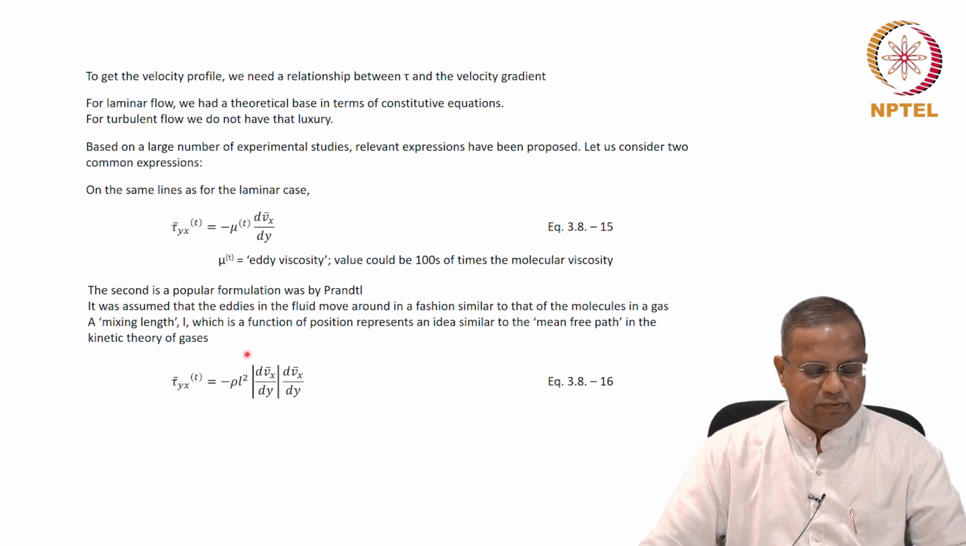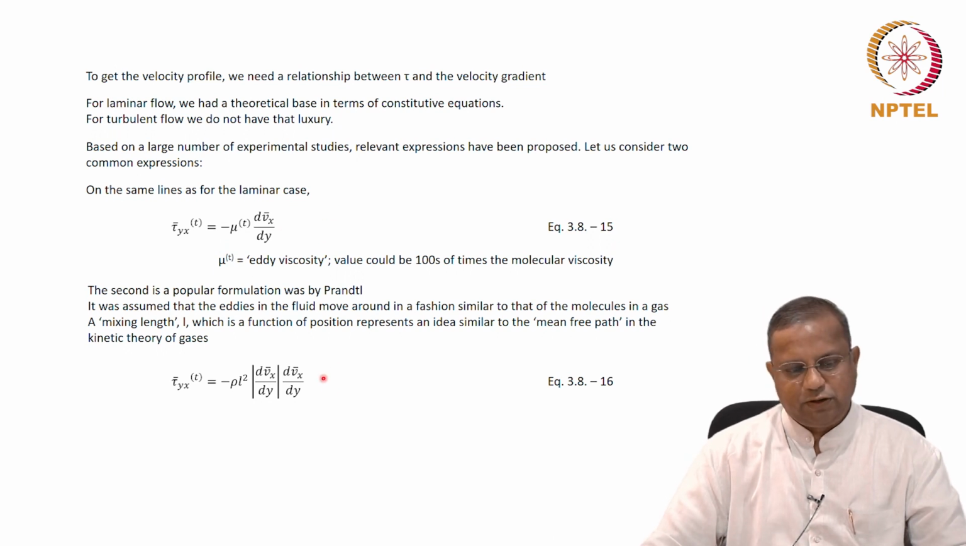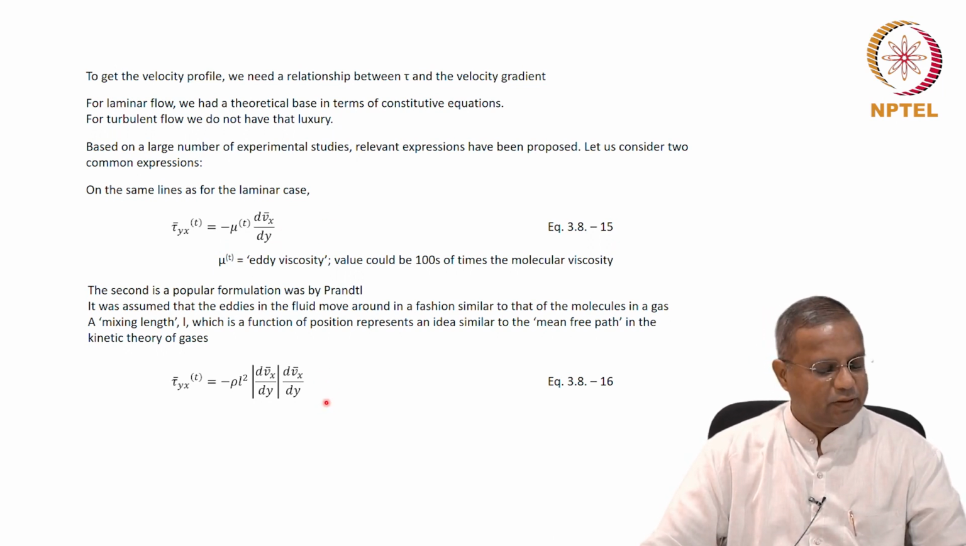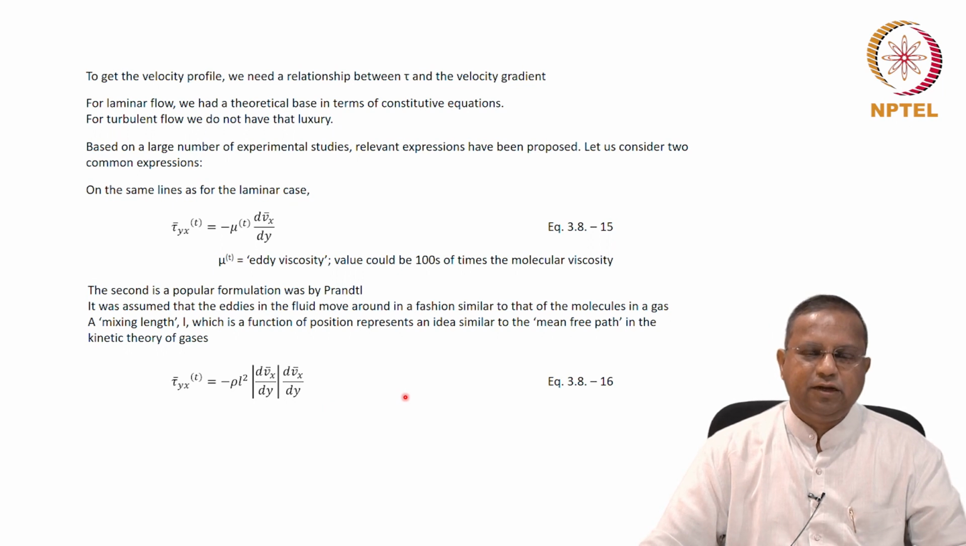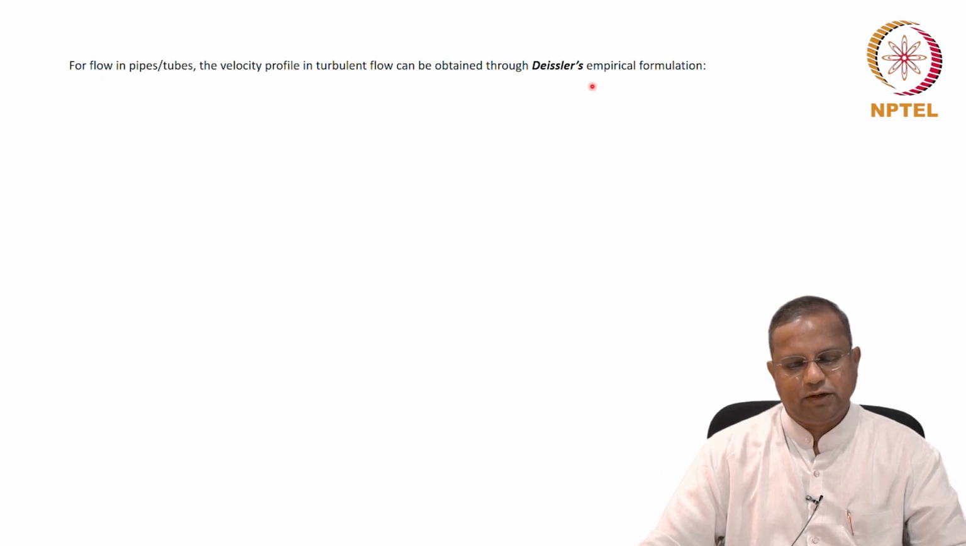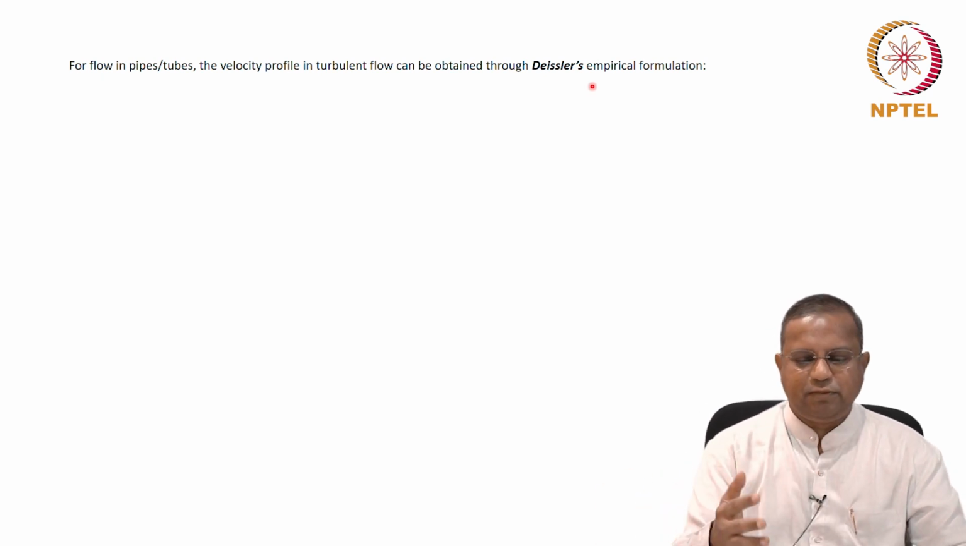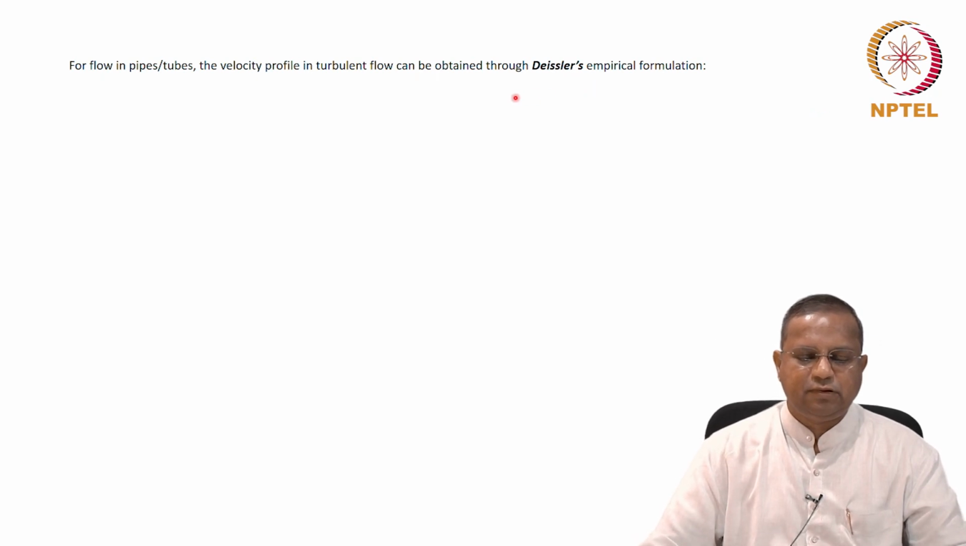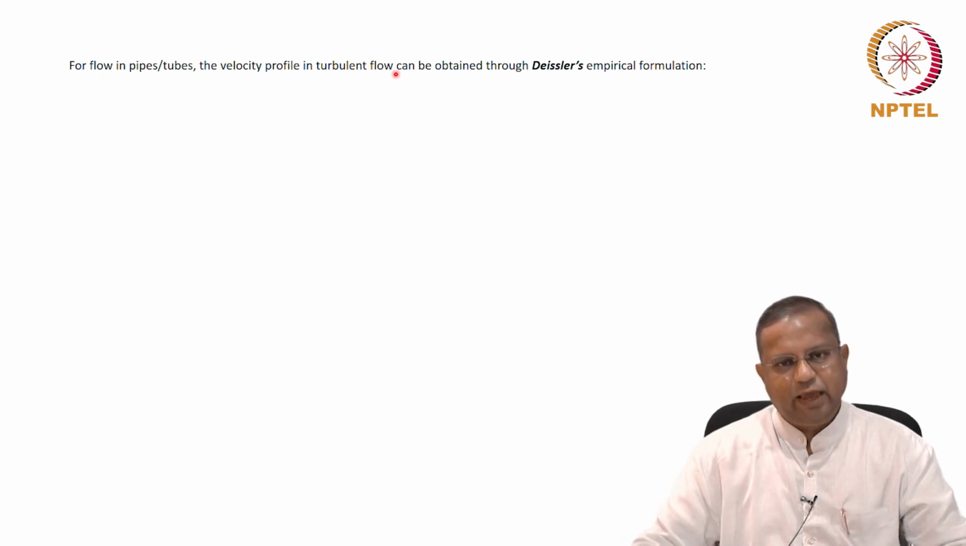And let's not spend much more time. Just two formulations to tell you that these are available, many more are available, you could use them. What is typically used is an empirical relationship. For flow in pipes, tubes, the velocity profile in turbulent flow can be obtained through Deissler's empirical formulation. Through a large number of experiments, Deissler came up with these relationships, and these can be used to get the velocity profile in turbulent flow in pipes.